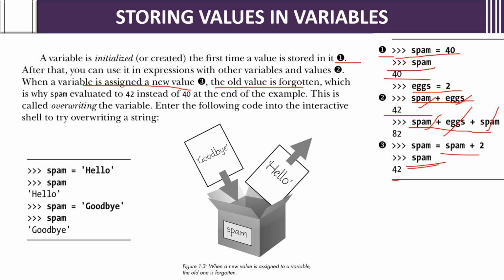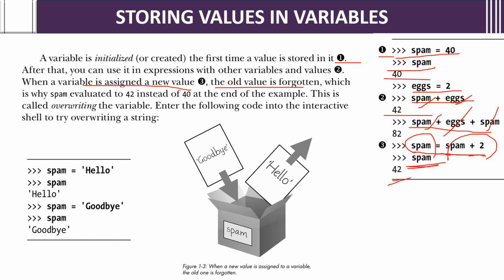Understanding? Like that, it is going to add 40 plus 2, 42. If you see here, the old value is forgotten. Why? Because we are overwriting. For the spam variable itself, we are adding spam plus 2.